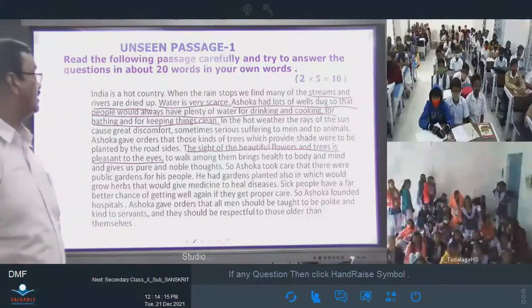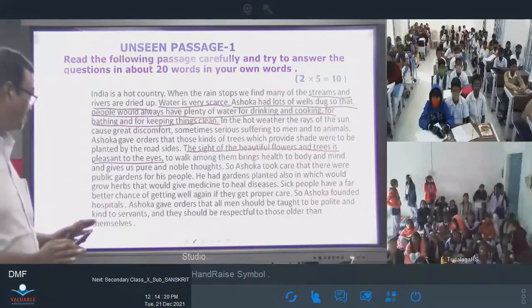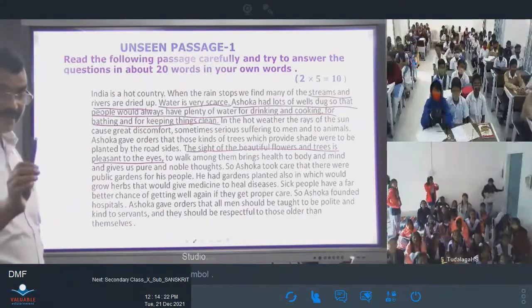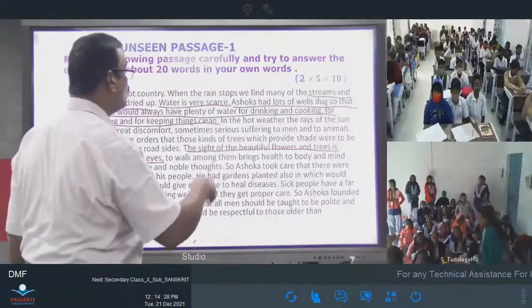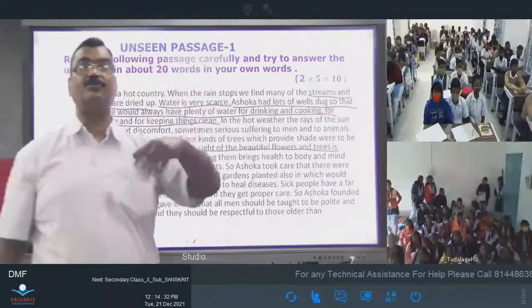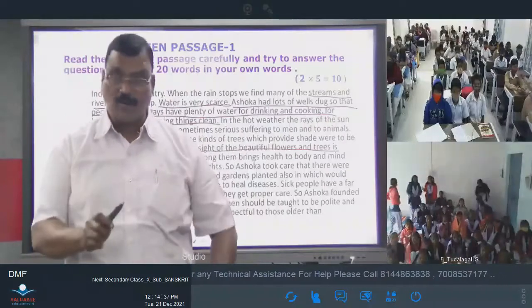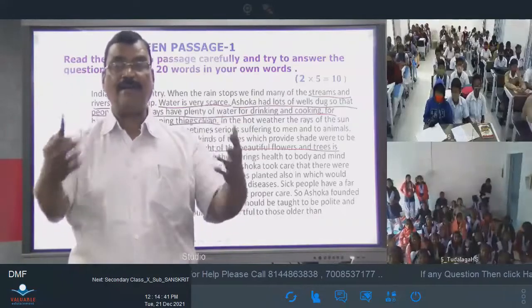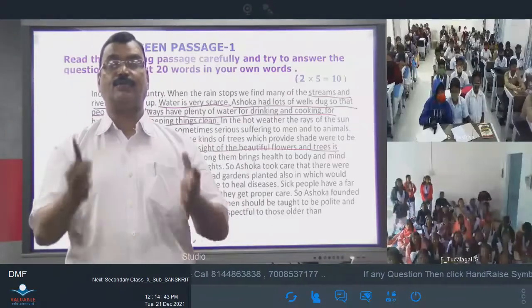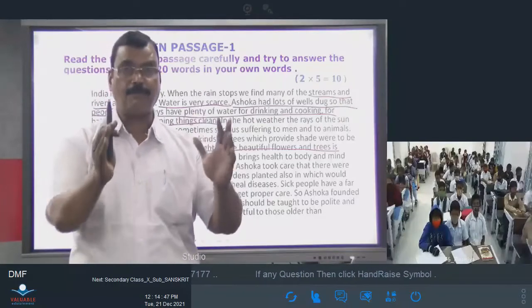He said that everyone should be polite, kind, particularly to servants, and they should be respectful to those older than themselves, those who are senior. Do we give them respect or not? Asoka said that when you come across senior citizens, older people, then you must give proper respect to them.